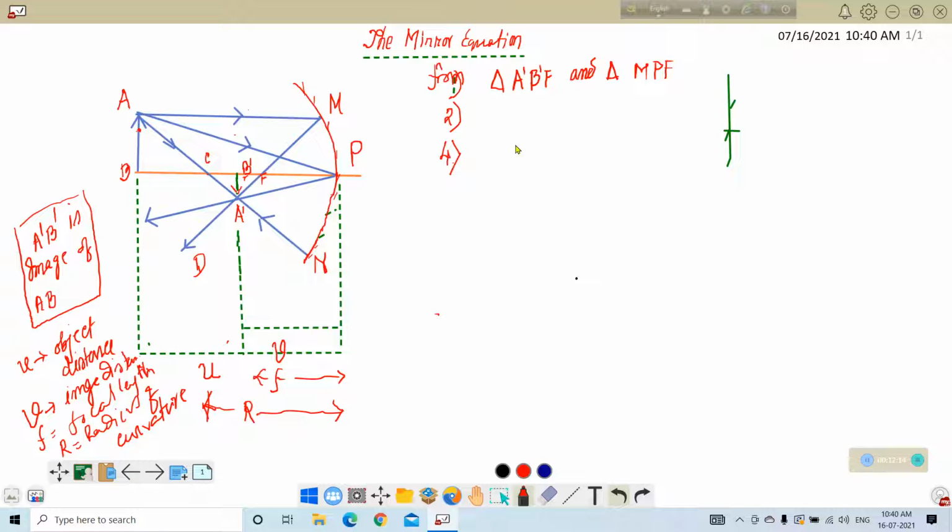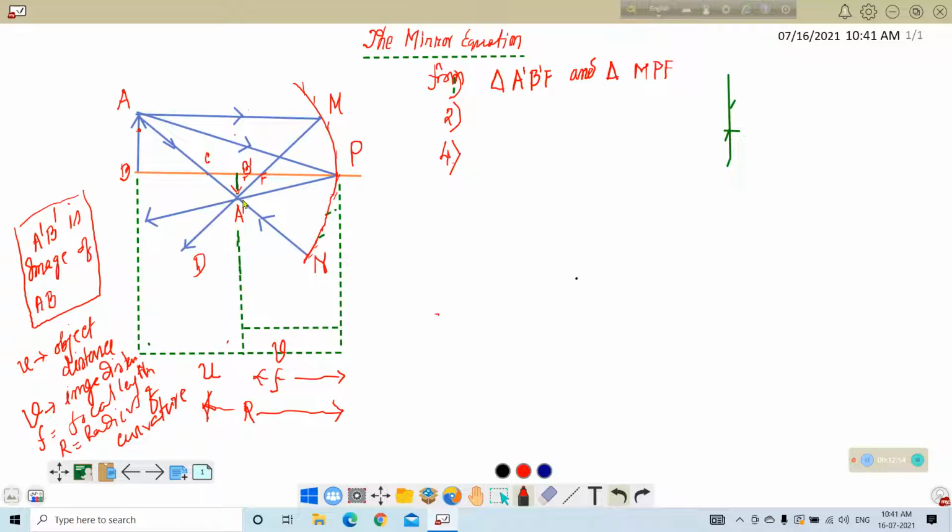If you consider these two triangles, particularly B prime FA and MFP, these two angles are equal to each other, and both triangles are right angle triangles. One angle, another angle, one angle, another angle, so the third angles will be equal to each other. So these are similar triangles.